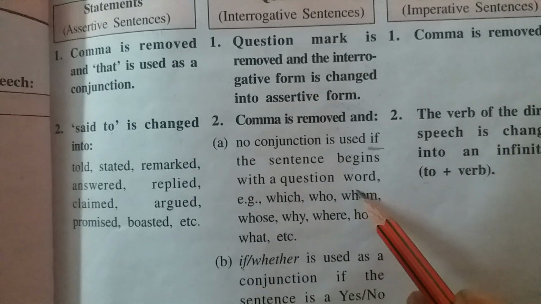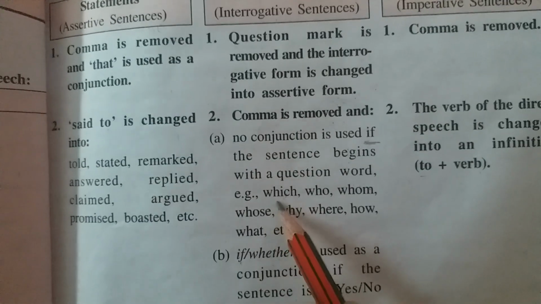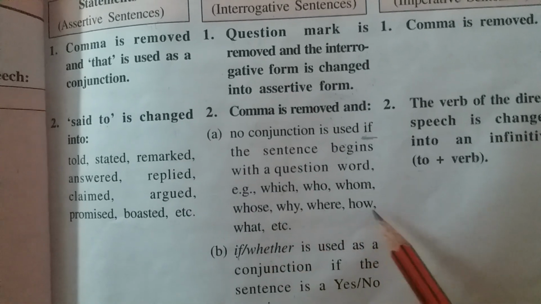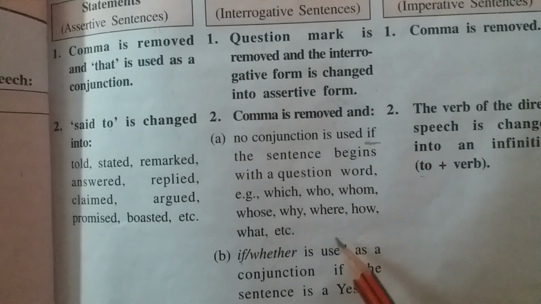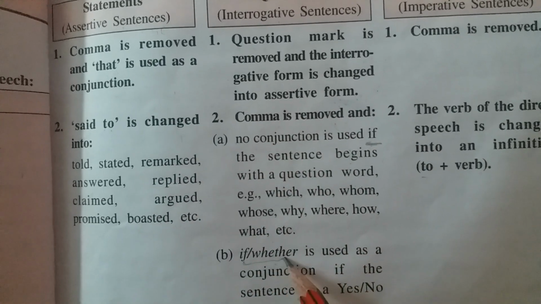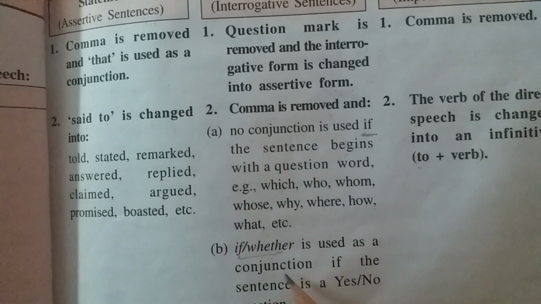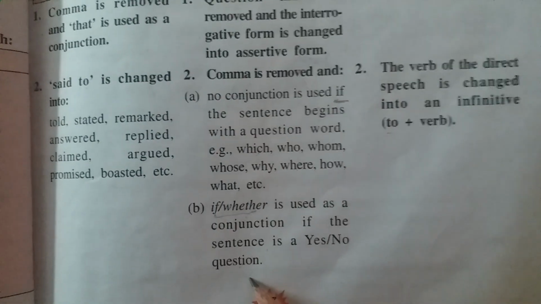Means if our reported speech begins with question words like which, who, whom, whose, why, where, how, what or any other question word, we do not use the word if or whether. The word if or whether is only used as a conjunction if the sentence is a yes no question.